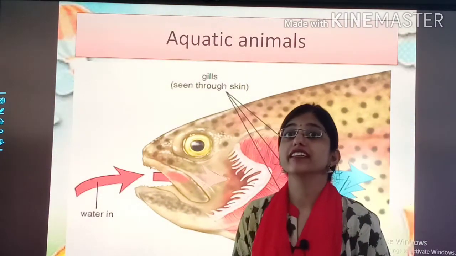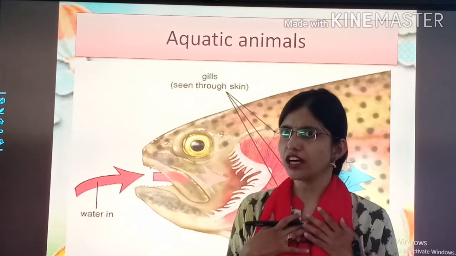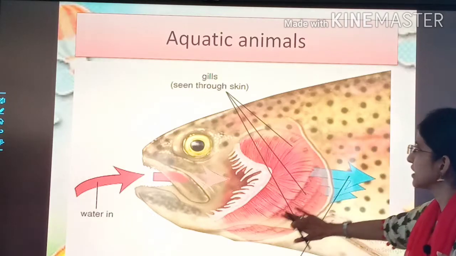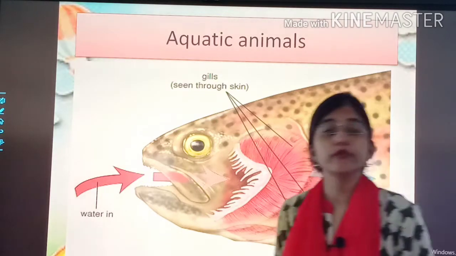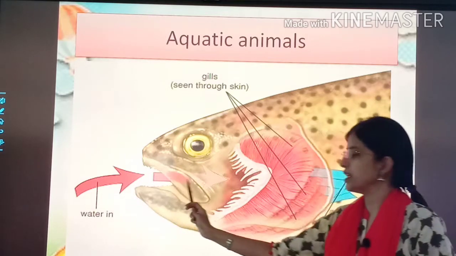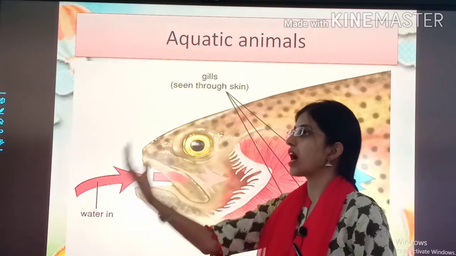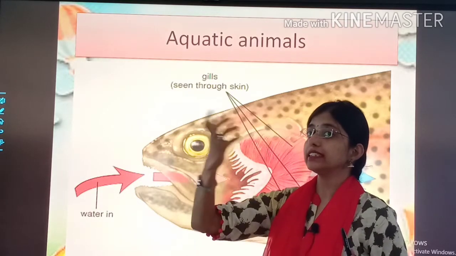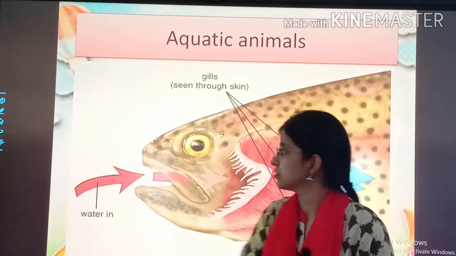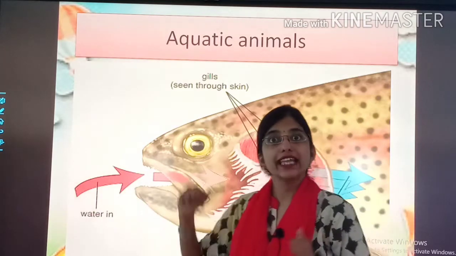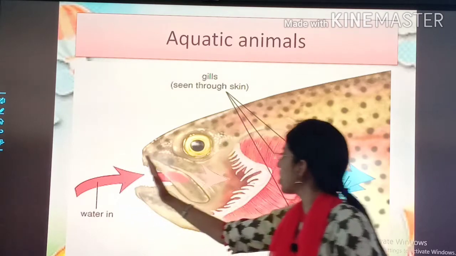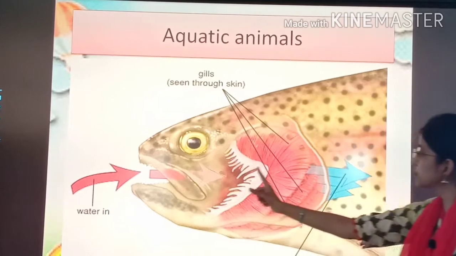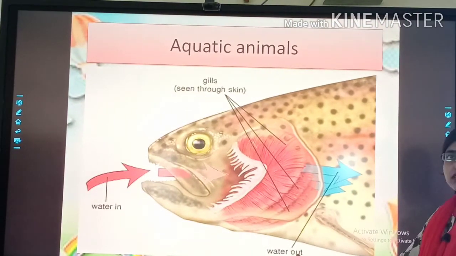Fishes are having gills. हमारे पास lungs होते हैं, ठीक है? Fishes are having gills. See, this is gills. And how do they breathe? See, water in. वो क्या करते हैं? सबसे पहले पानी मुंह से अंदर लेते हैं. They take water inside and then water out.